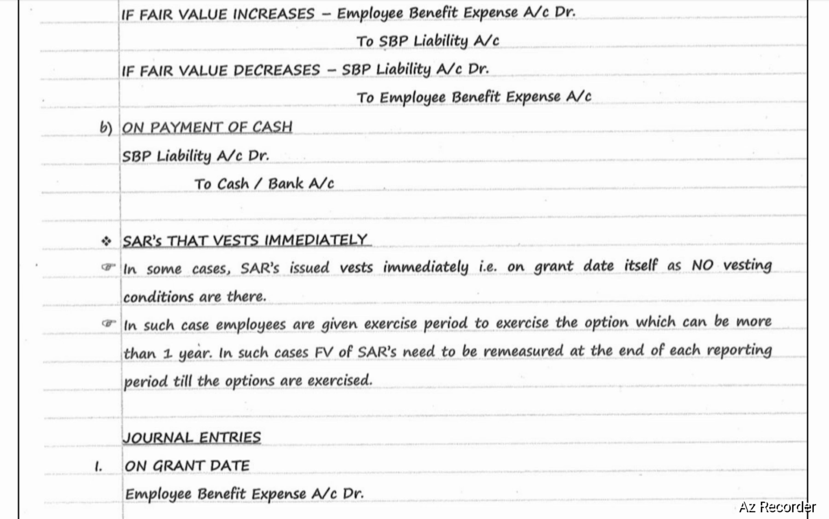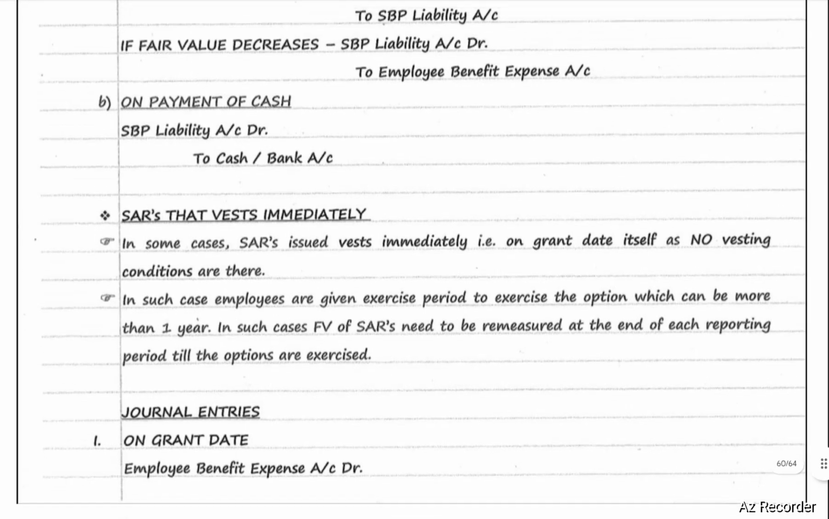That is, on grant date itself, as no vesting conditions are there. In such cases, employees are given excess period to exercise the option, which can be more than 1 year. In such cases, fair value of SARs need to be remeasured at the end of each reporting period till the options are exercised. The journal entries will be on grant date, employee benefit expense account debit